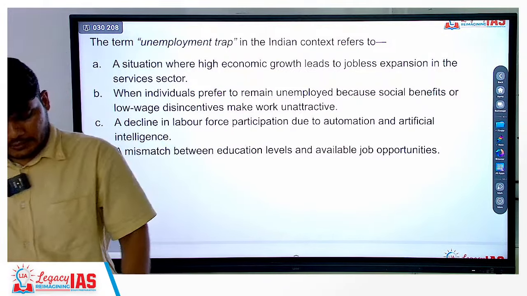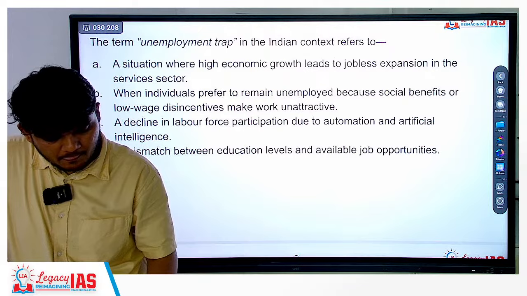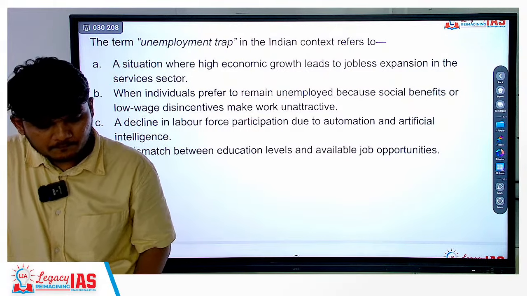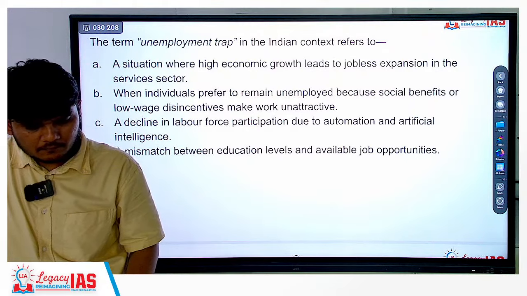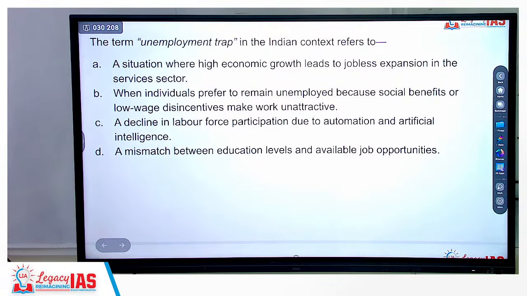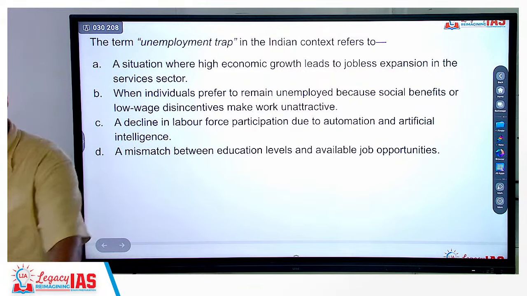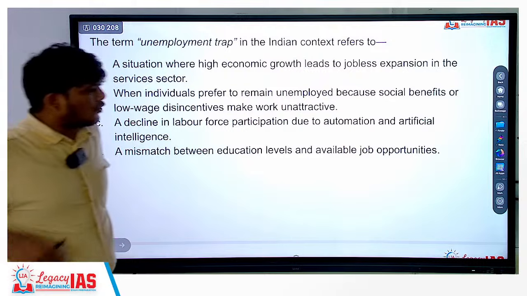Please think and answer. A mismatch between education levels and available job opportunities. Did we discuss that? When did we discuss that? A mismatch between education levels and available job opportunities.